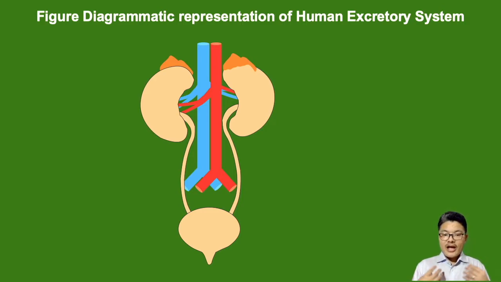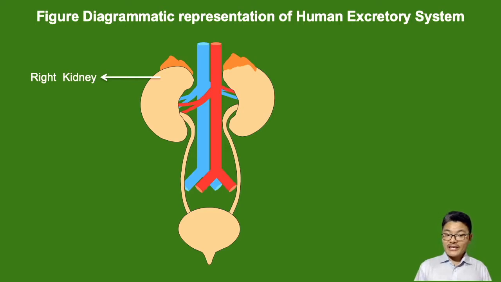So in humans, most of the waste present inside the blood, or brought from different parts of the body by blood, will be excreted out by the kidney, out of the excretory system. So first let us understand the anatomy, the different parts present in the human excretory system.